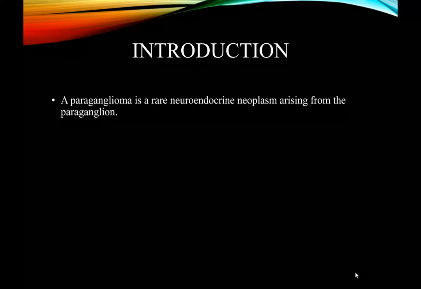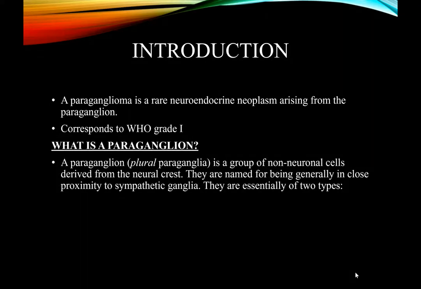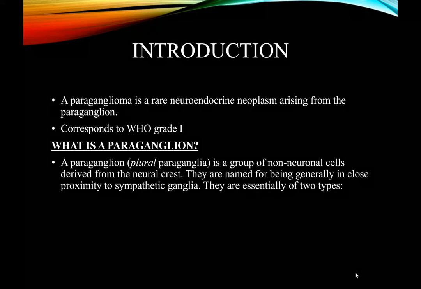Introduction. A paraganglioma is basically a rare neuroendocrine neoplasm arising from a paraganglion, and it is a WHO grade 1 tumor. But then, what is a paraganglion? A paraganglion is a group of non-neuronal cells derived from the neural crest. They are named for being generally in close proximity to sympathetic ganglia.